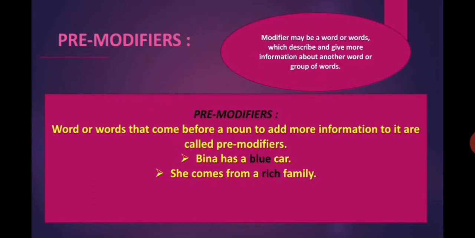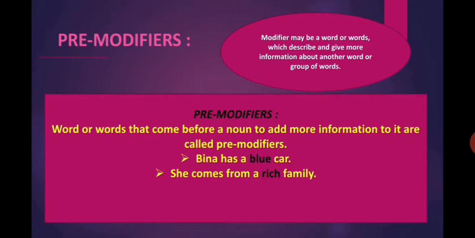Word or words that come before a noun to add more information to it are called pre-modifiers. Example: Bina has a blue car. Here in this sentence, blue is an adjective and it is giving more information about the noun car. So it is a pre-modifier because it comes before the noun car and gives more information about it.